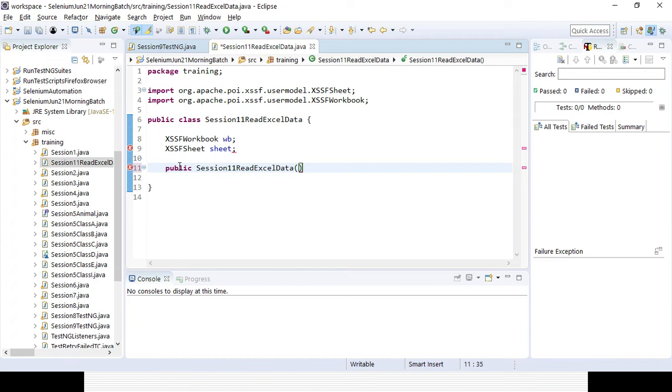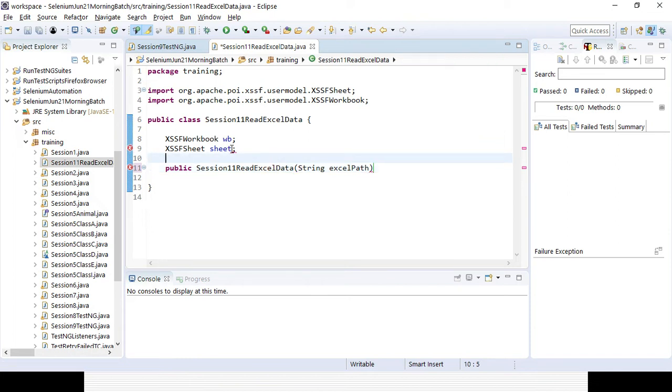So here I can provide that Excel path, String excelPath.